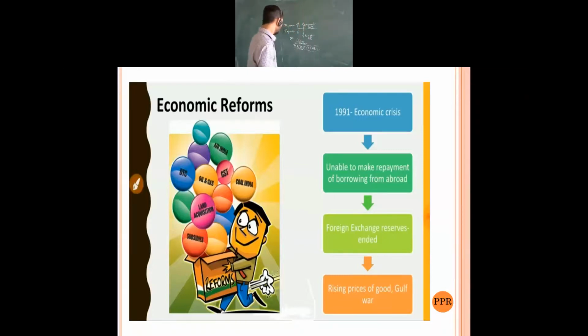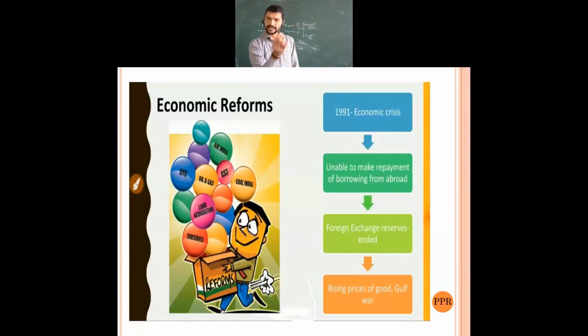As we can see, the expenses were more, and the income was less. This was the reason we faced the financial crisis.